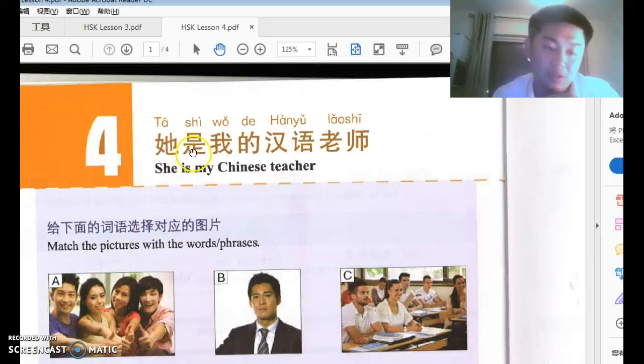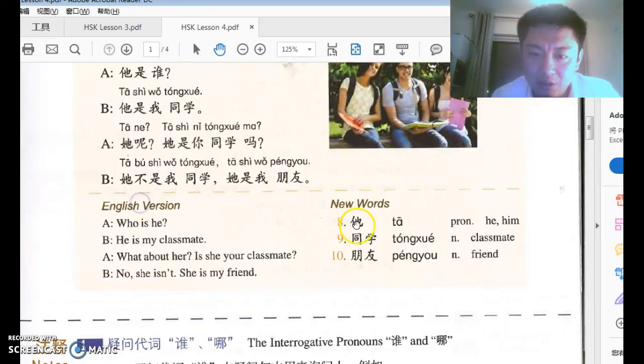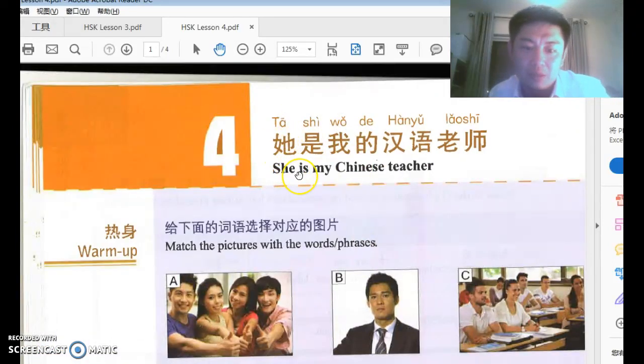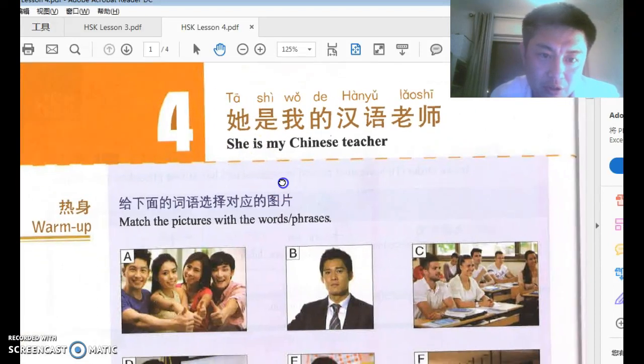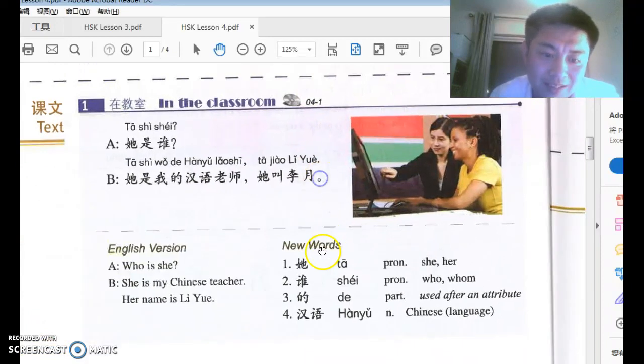She, of course, in this sentence is a she, 她. And pay attention to she and he. They both sound the same, look almost the same, but if you take a closer look, they are not the same, right? For the female, the left part is a girl, and for the male, the left part is a person. So that's male, that is female. Please pay attention to these same-pronunciation characters. Okay, now let's move to conversation number 1.